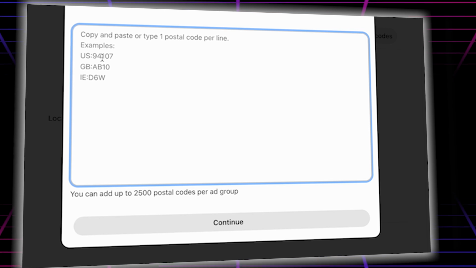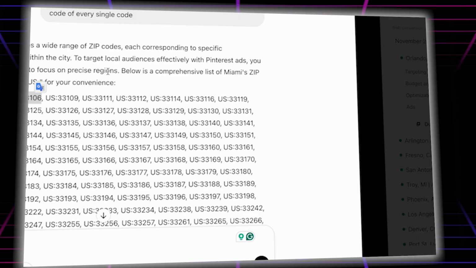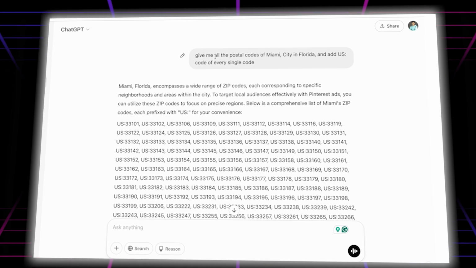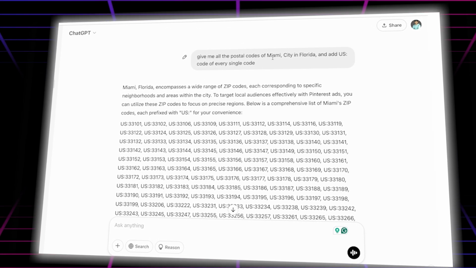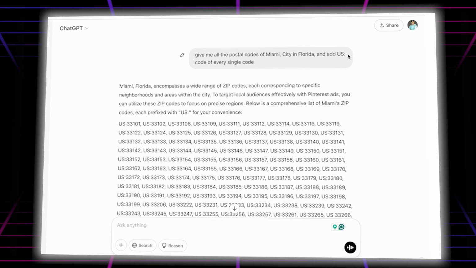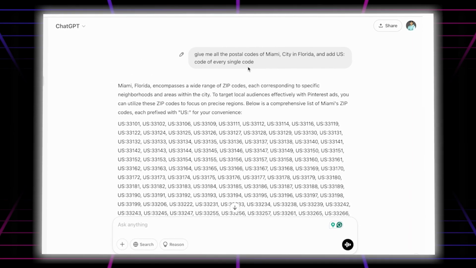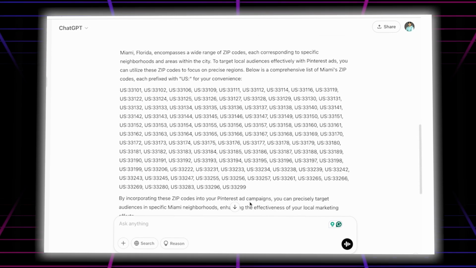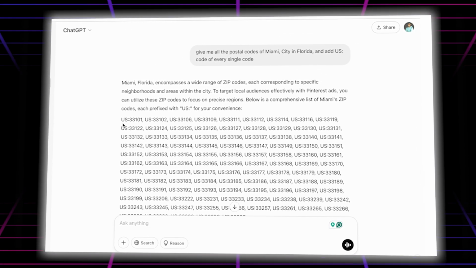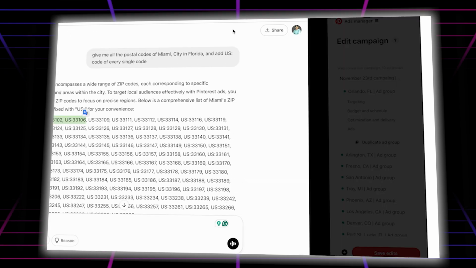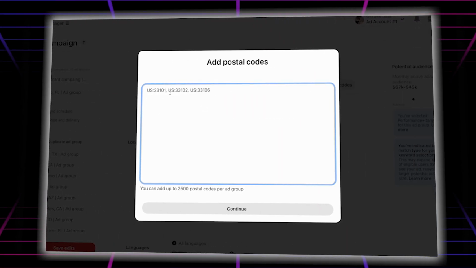How you can add, you just need to simply go to ChatGPT. Let's say I go to ChatGPT and I say, give me all the postal codes of Miami City in Florida, and add US colon at the front of every single code. So in that form, here you can see they have given me so many postal codes. So we're going to choose, first, let's choose 3. Let's add here.